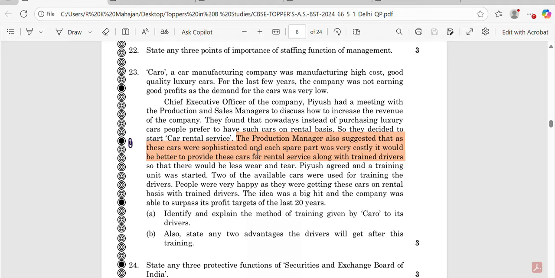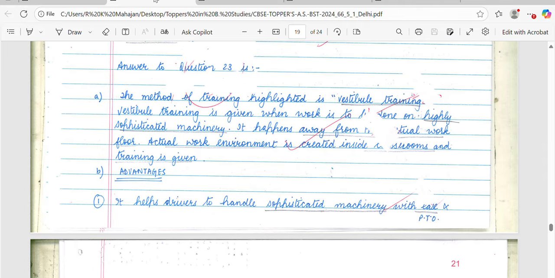It would be better to provide these cars on the rental service along with trained drivers. So basically when we use sophisticated machines, these lines have been taken from the method of training, that is vestibule training.